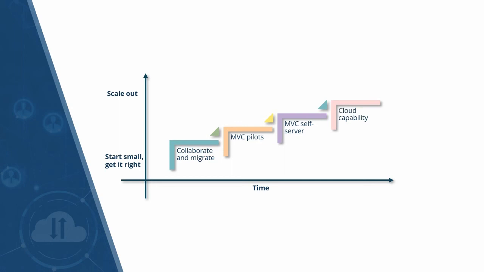Next stage is to go for MVC self-serve, which provides the means for self-adoption. You'll also federate tools and processes at a higher scale. It will also help you to identify changes and build practice communities. And finally, you will move to the last stage, that is cloud capability, which means now you are building external awareness and you are adopting agile principles by testing more non-functional aspects of your existing CloudOps solution.